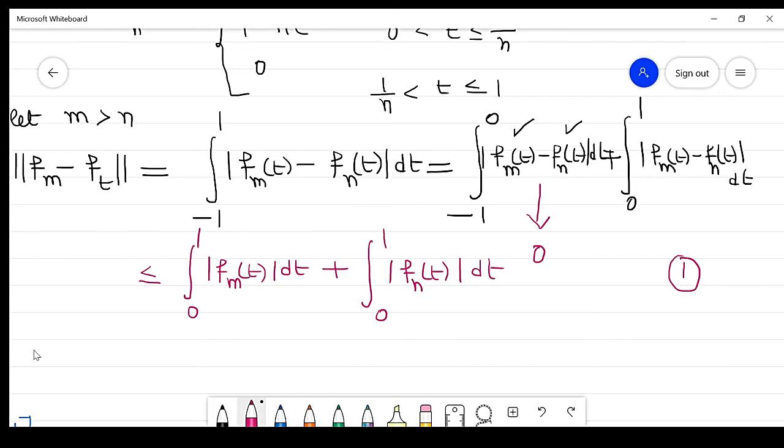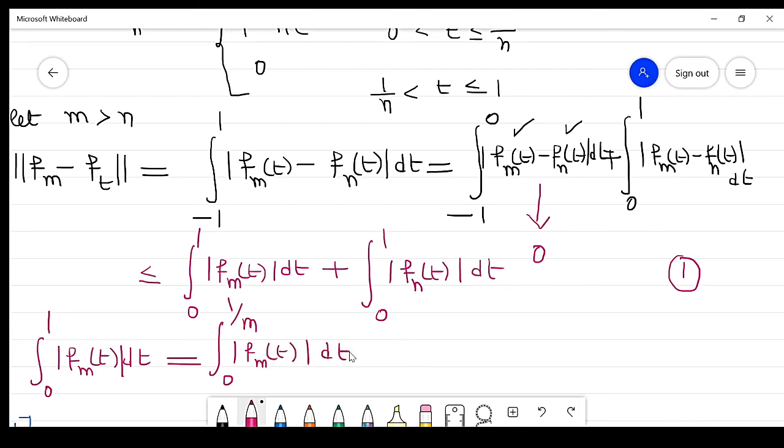So I take the integration from 0 to 1 of |f_m(t)| dt. This is divided into two parts: 0 to 1 by m of |f_m(t)|, plus 1 by m to 1 of f_m(t) dt, and this term is 0 by using this result.